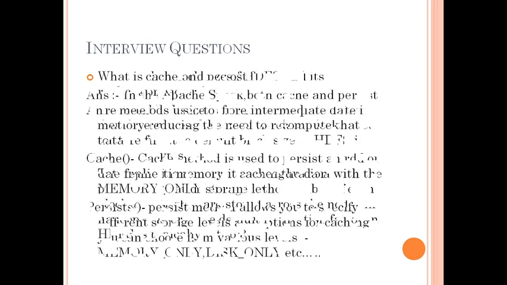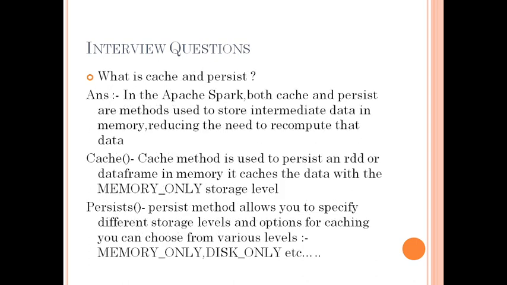Okay, so we will move on to the next question. What are cache and persist in Apache Spark? Both cache and persist are methods to store intermediate data, meaning frequently used data, in memory, reducing the need to recompute that data. If we are using that data frequently, Spark stores the results in the cache, and we can just use that cache in our further Spark program execution.